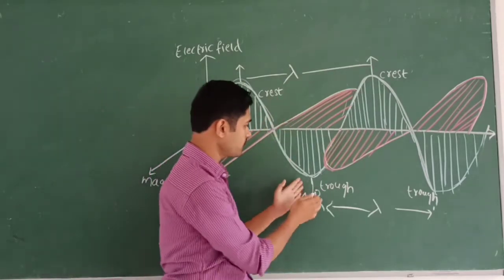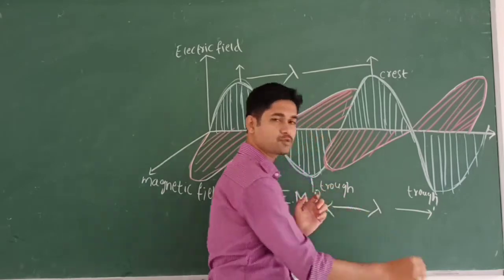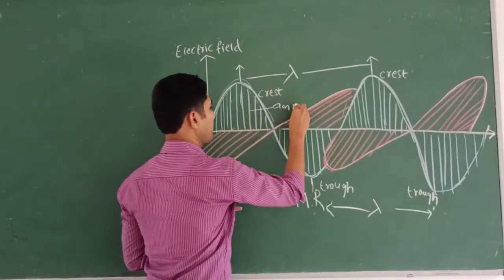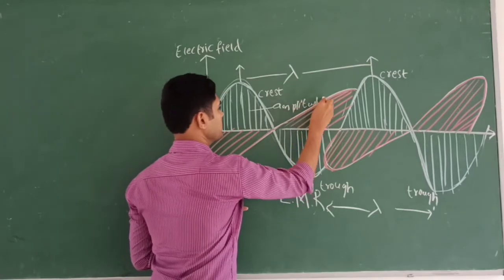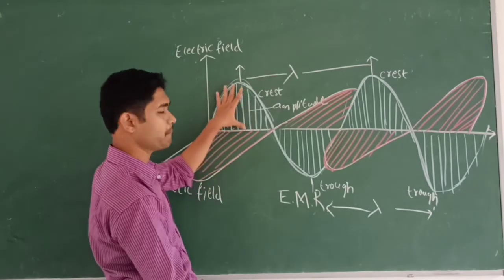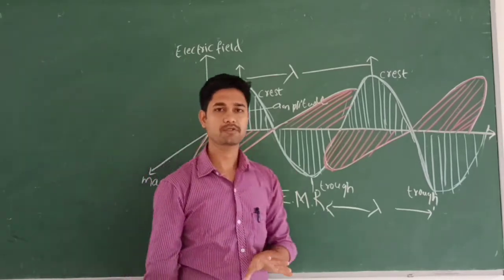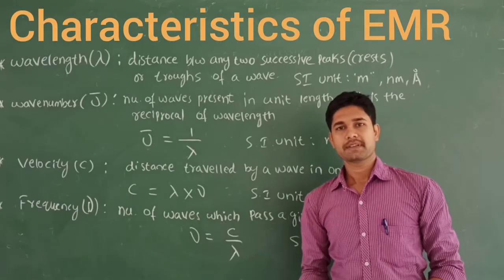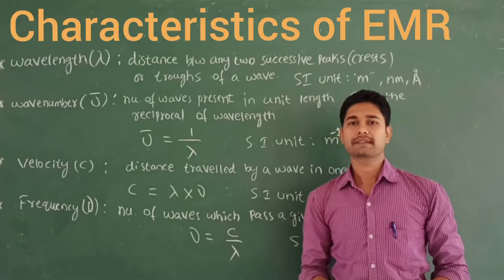And from downside, one trough to another trough, that distance is going to be called the wavelength, and this is called the amplitude. Amplitude is nothing but the distance from this center line to the peak of this wave. So like this, we are going to study the electromagnetic radiations. Let us discuss the characteristics of the electromagnetic waves.